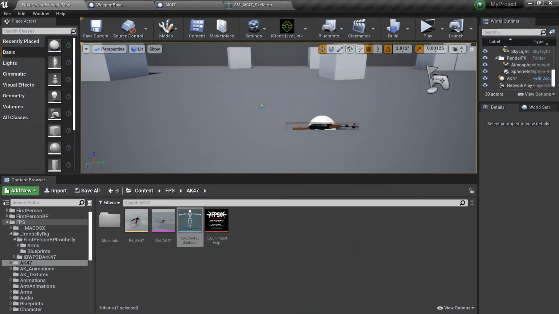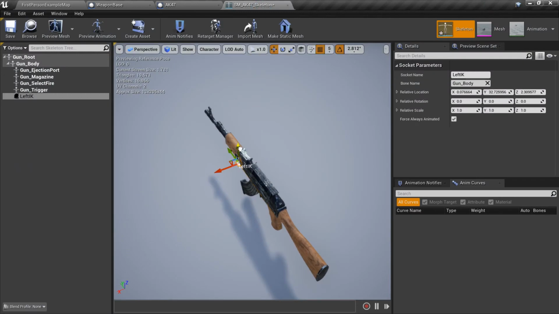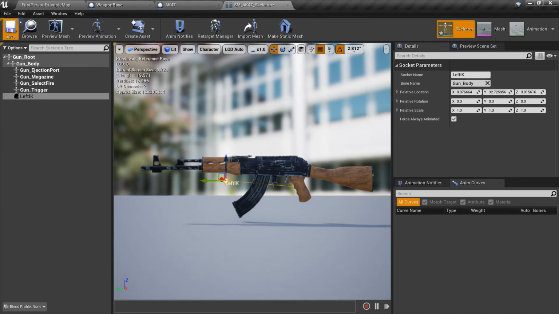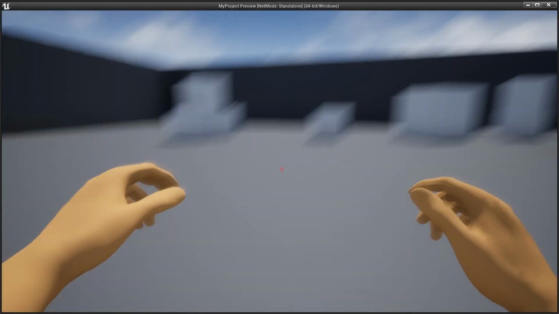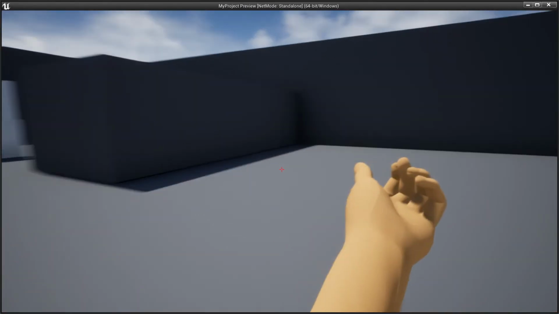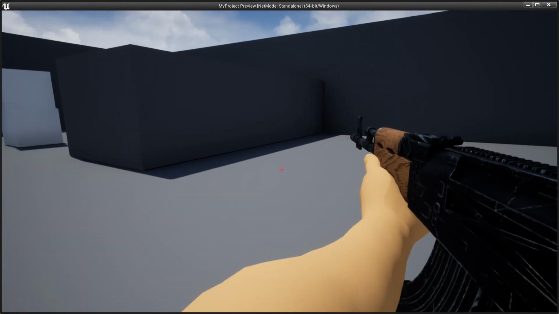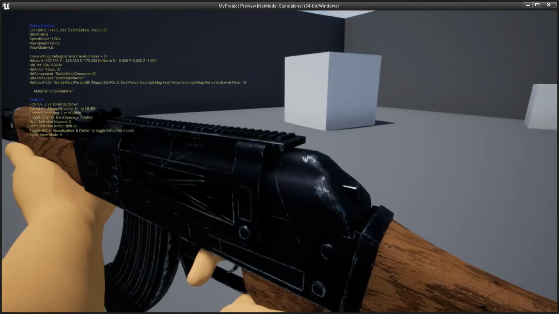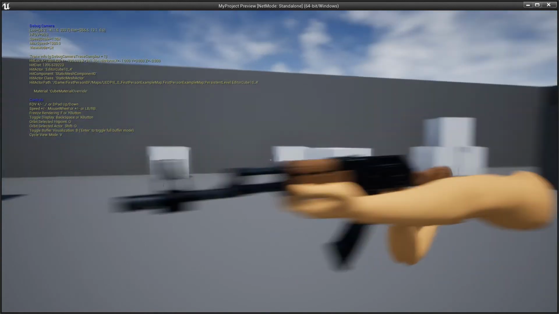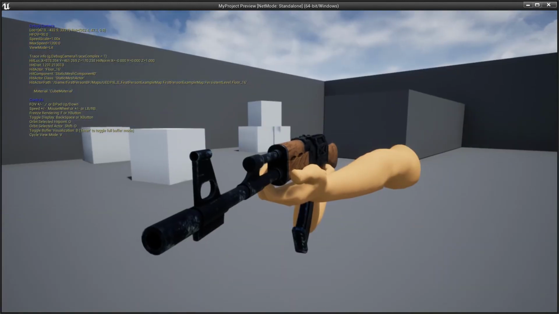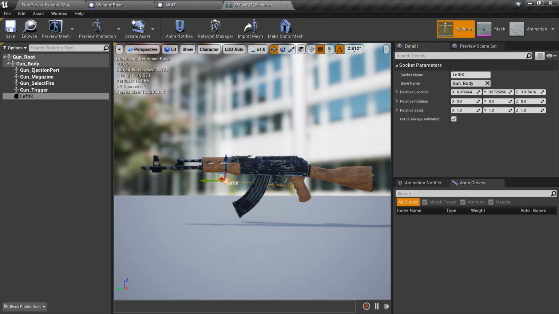We need to adjust the Z location a little bit up. And then let's check. Wow, we need to adjust it again.